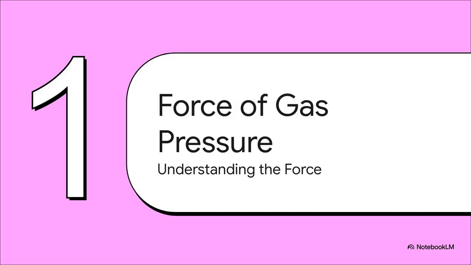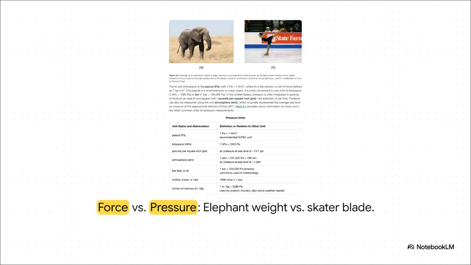All right, section 1, the force of gas pressure. Let's get our first building block in place. To really get what gas pressure is, think about the mathematical difference between force and pressure. Imagine an elephant and an ice skater. Now, obviously an elephant weighs vastly more than a person, which creates a massive downward force. But the elephant actually exerts less pressure on the ground than a tiny ice skater. Why? Well, it's because pressure is force divided by area.